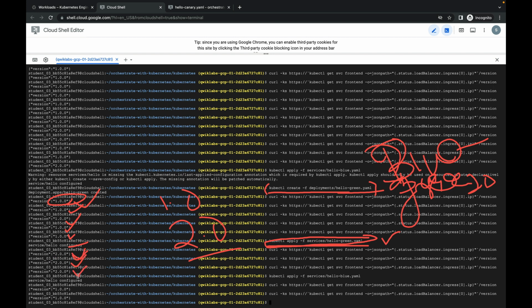You can see if something goes wrong, then you can roll back to the previous version. First you'll check whether the blue-green deployment happened successfully or not. Then if something goes wrong, you can roll back to the previous version.